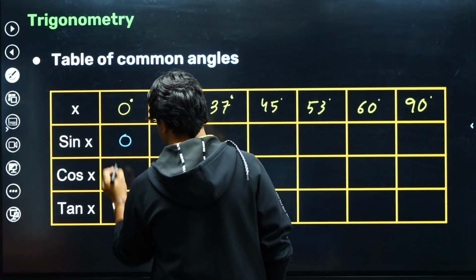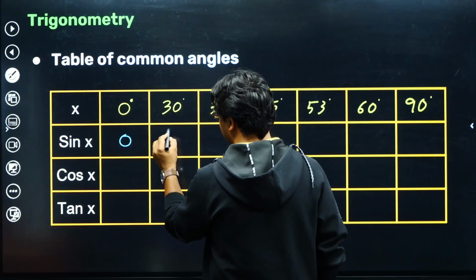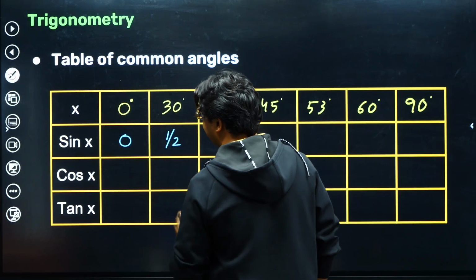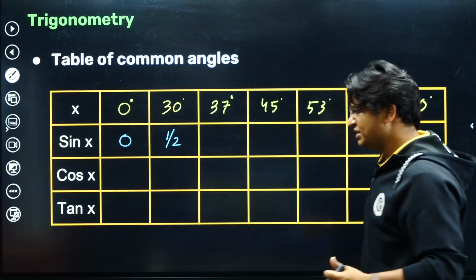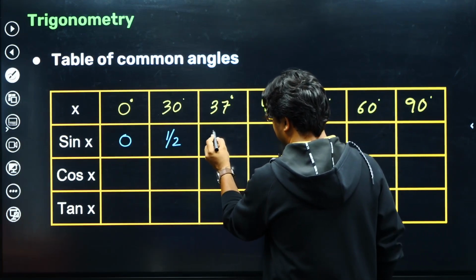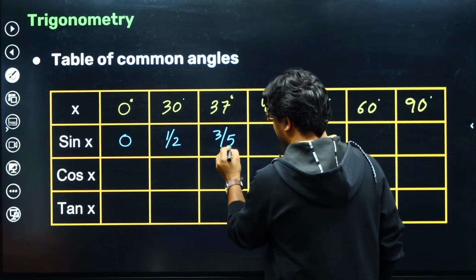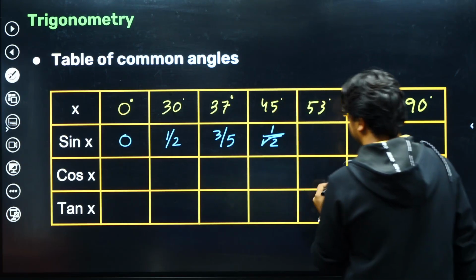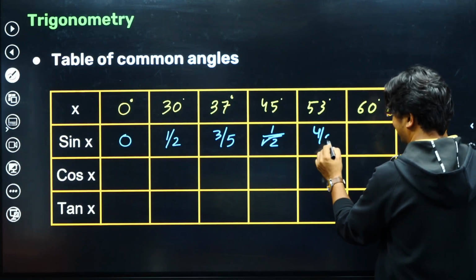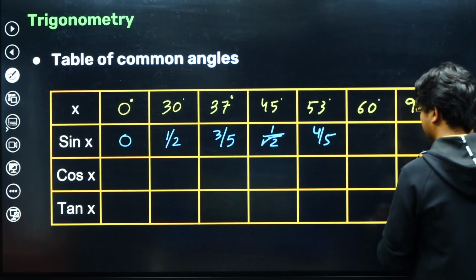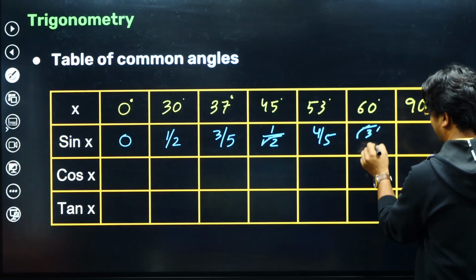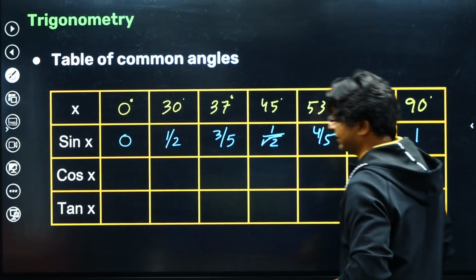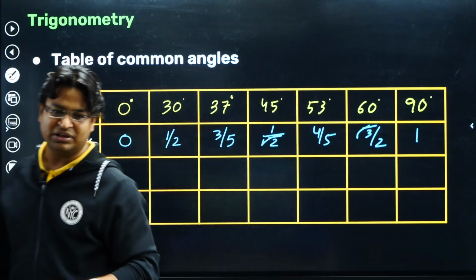So sine 0 is 0, sine 30 is half or 0.5. Sine 37, almost 37, the sine is 3 by 5. Sine 45 is 1 upon root 2. Sine 53 degree is 4 by 5. Sine 60 is root 3 by 2. Sine 90 degree is 1. So these are the numbers.